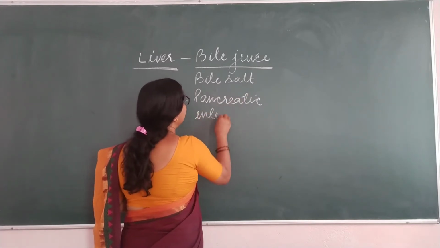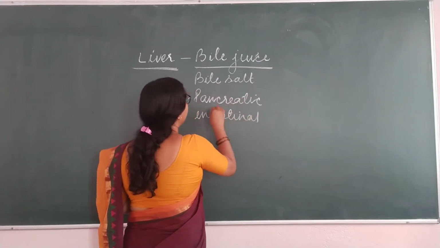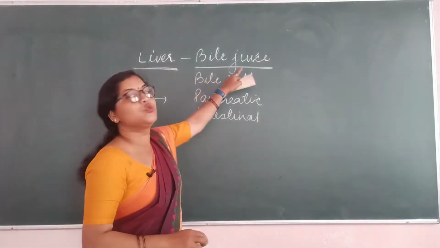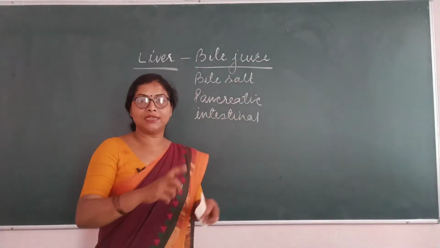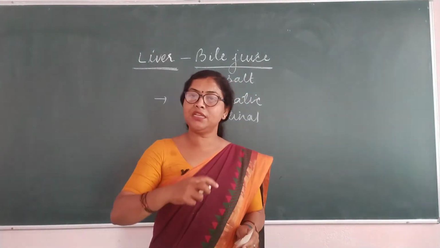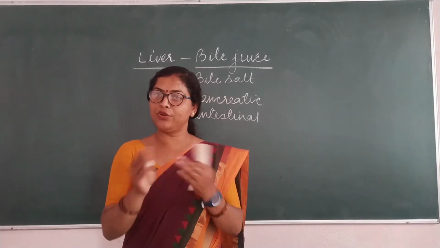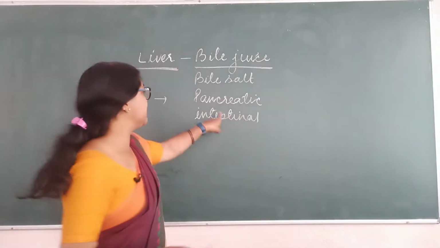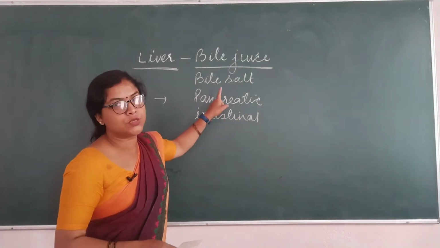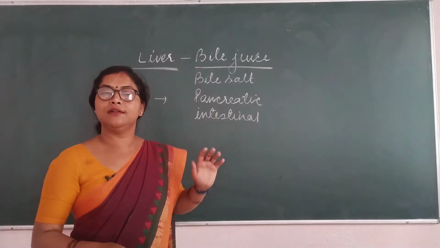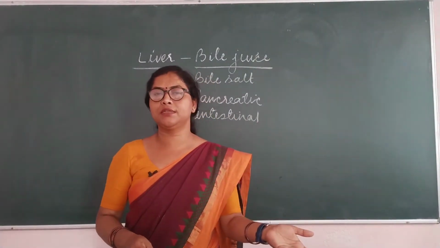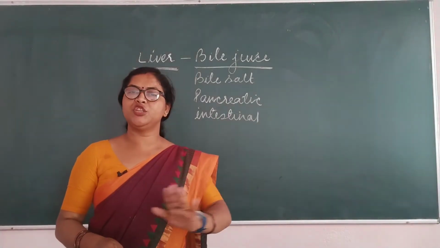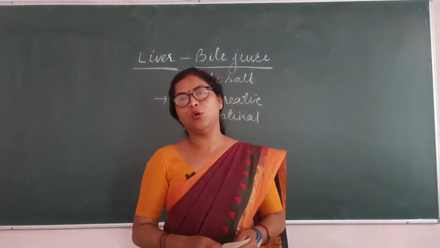But do you know, in small intestine, pancreatic juice and intestinal juice can't work. Why? Because this is acidic. So here bile juice works. The bile salt gets mixed with the acidic medium food and changes their medium, which we call alkaline medium. Now it is easy to work. Now pancreatic juice can do its work and intestinal juice can also do its work. They both consist of all kinds of enzymes, and the final digestion takes place in duodenum of small intestine.